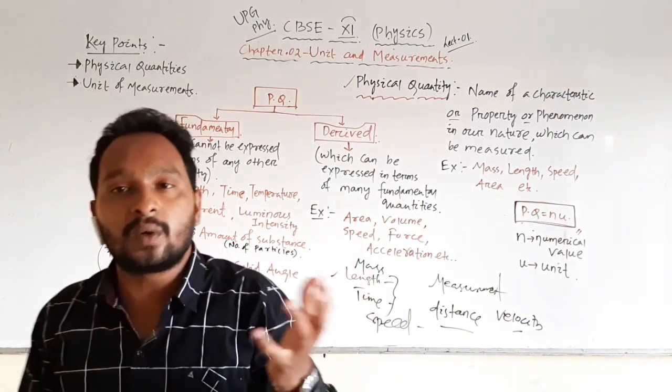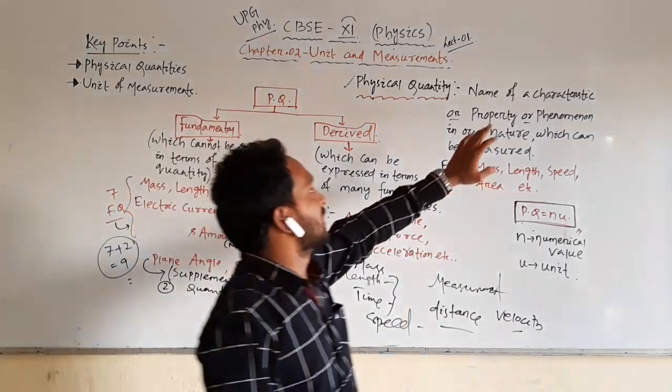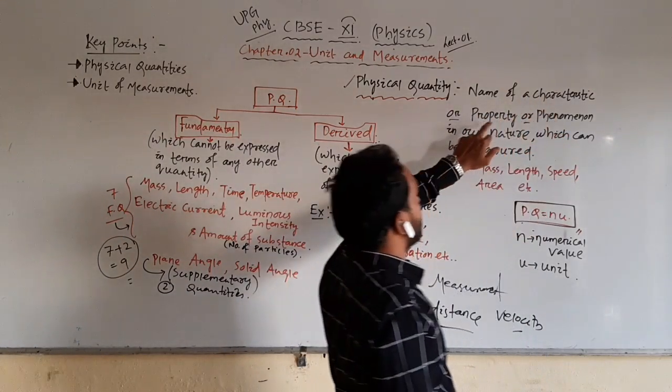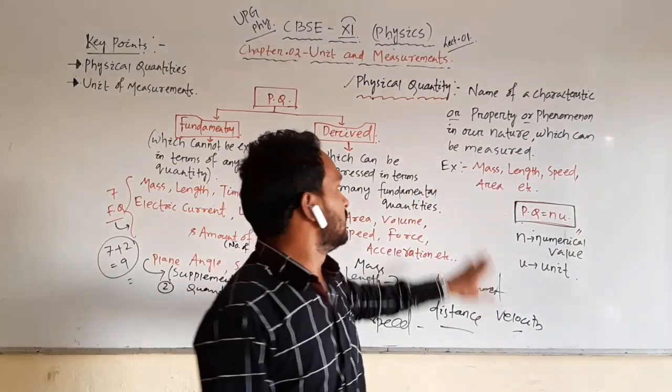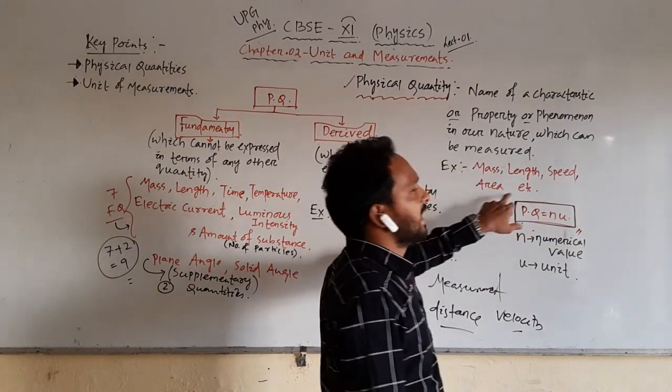Okay, so what is a physical quantity? A physical quantity is the name of a characteristic or property or phenomenon in our nature which can be measured, and these are mass, length, speed, area, time, etc.